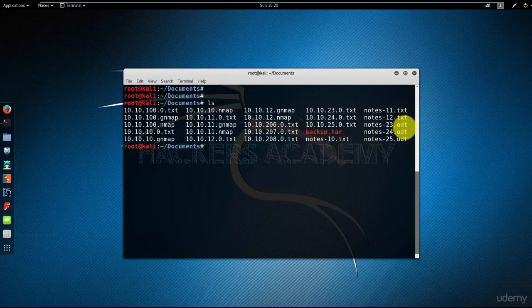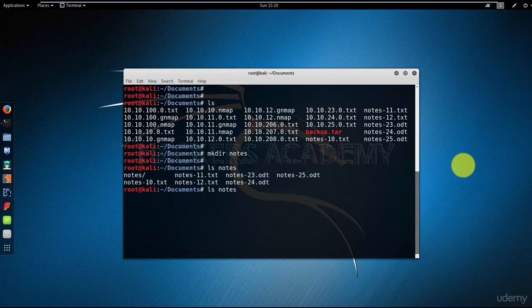I'm going to create a directory called notes, and I want to move all the notes files into that directory. It's good practice, before I delete or move any file, especially before I delete any files, to do an ls command if I'm using any wildcards. I do that just to make sure that my command works correctly and I'm not accidentally deleting files that I shouldn't be deleting. So now if I do ls notes, notice that not only the notes files are listed, but also the notes directory that I just created.